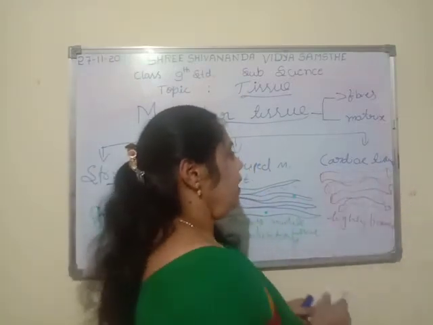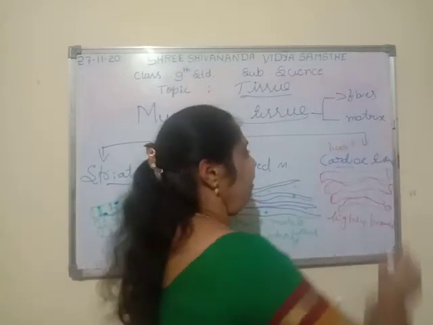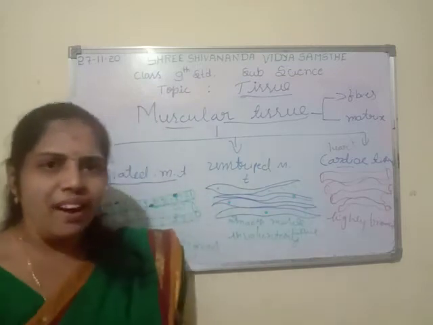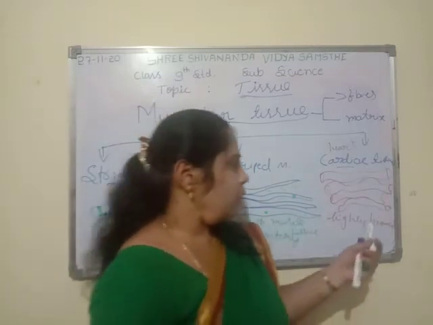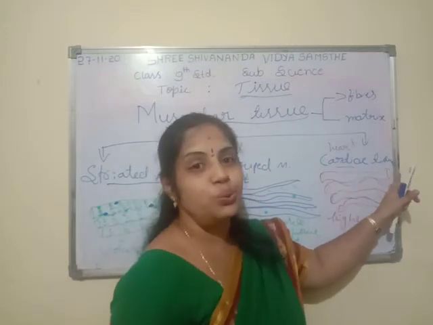Mainly, cardiac is nothing but the heart. So the muscles of the heart are made up of cardiac tissue.